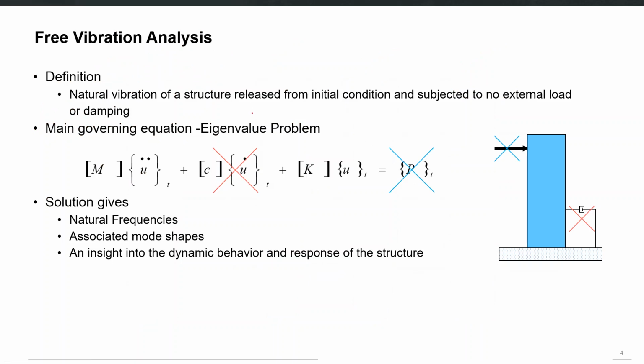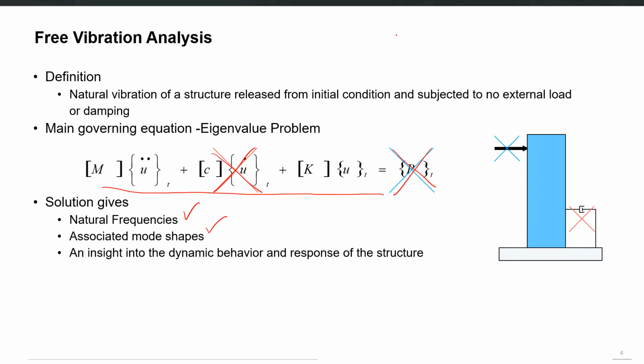So a quick review: we get these mode shapes and natural time periods or natural frequencies of the structure from the free vibration analysis of a multiple degree of freedom system, and that system should be undamped. So in the complete governing equation of motion, we not only remove the damping term but we also remove the applied force.